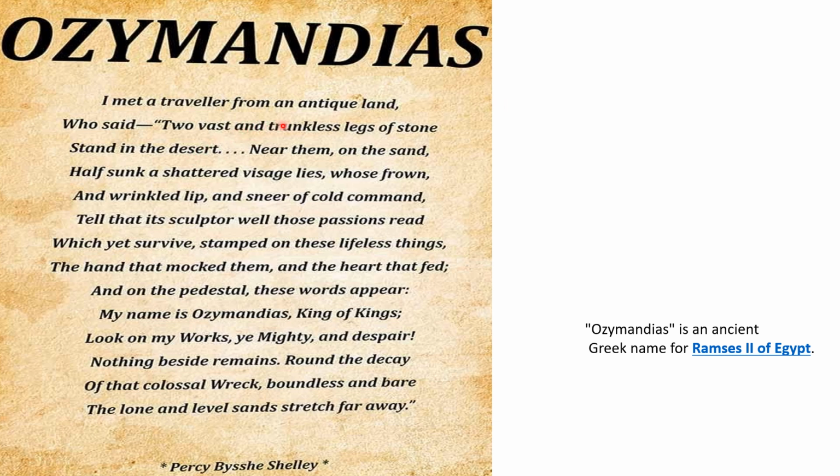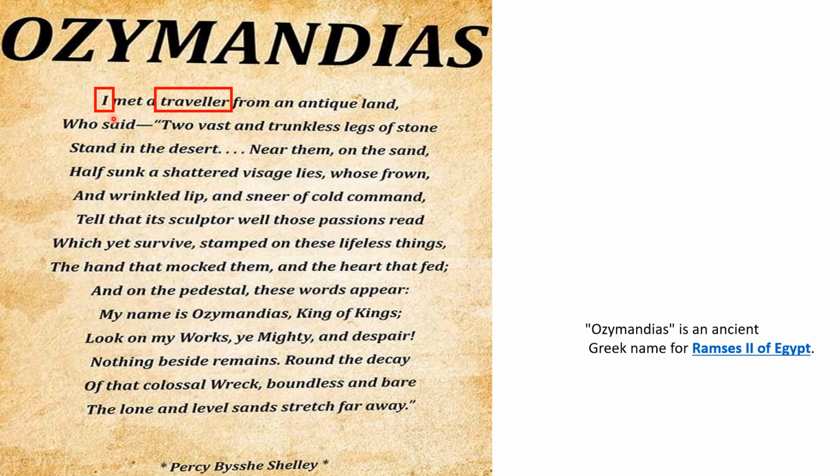I met a traveler from an antique land who said. So here he says, I met a traveler. So we find that Shelley is getting detached in this poem. He says that he met a traveler who said something. Here he does not speak directly to us. Shelley does not speak.